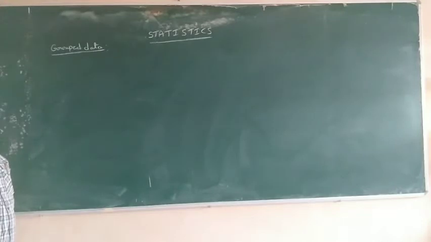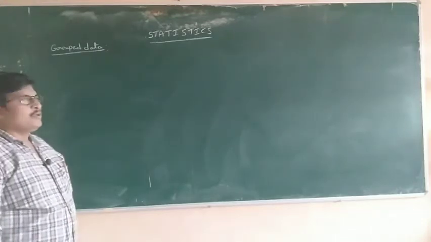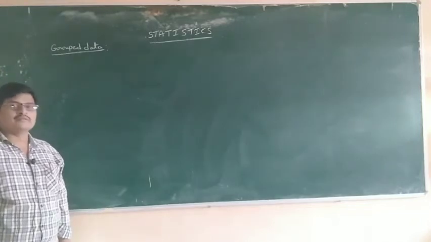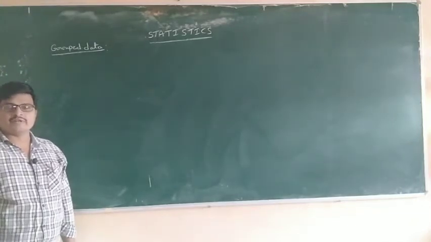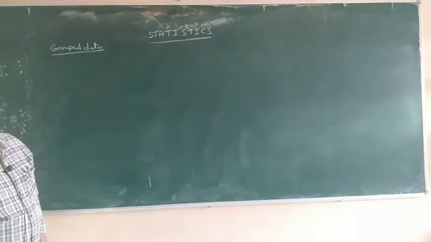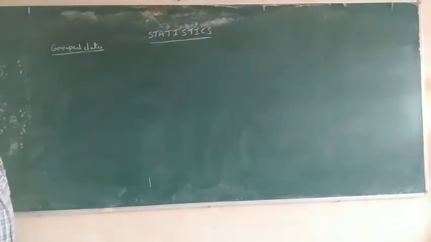In class 9th we have studied mean, mode, median for the ungrouped data. What is ungrouped data?